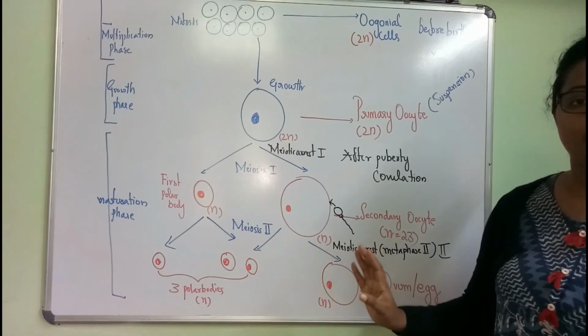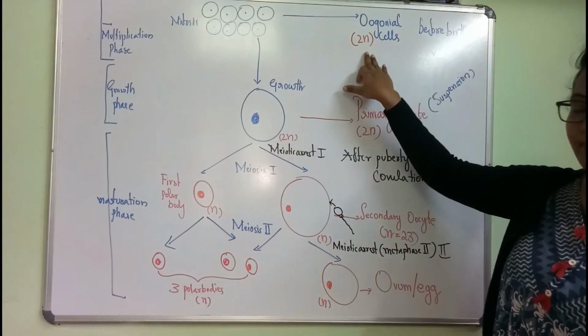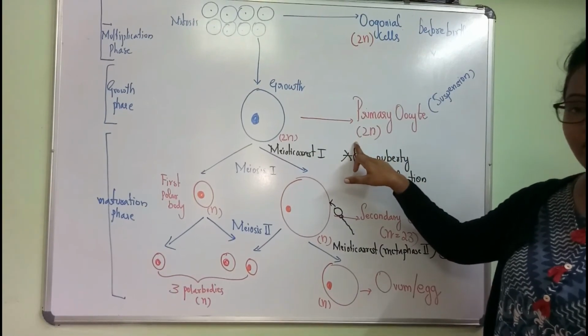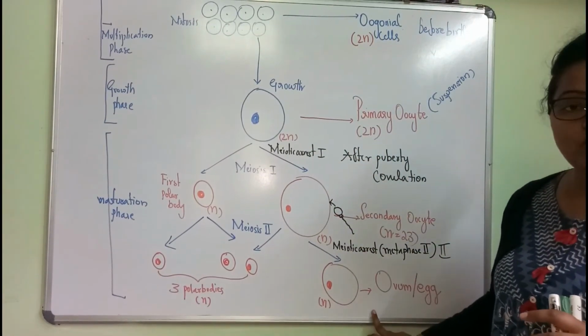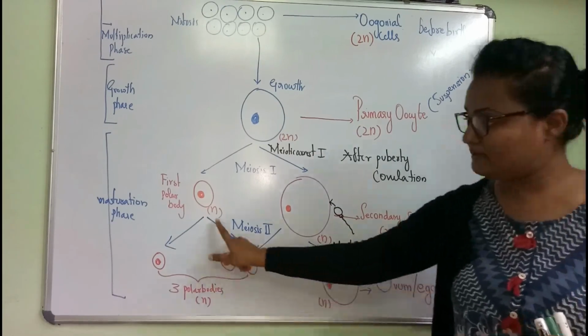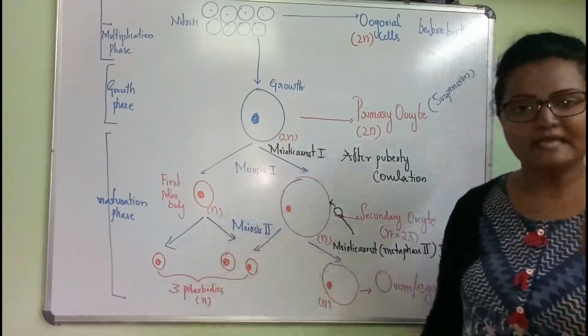Remember to mention the ploidy. Oogonial cells are diploid, primary oocytes are diploid, but secondary oocyte and ovum are haploid, and even the polar body is also haploid in nature.